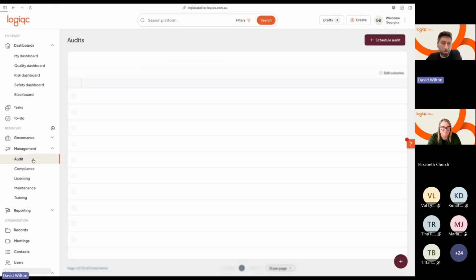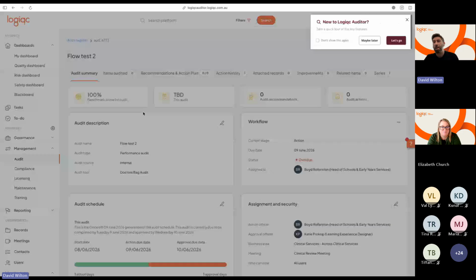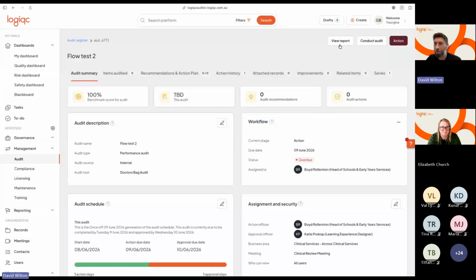and we go down to Management and Audits, and I'll just go into an audit at the moment, you'll see this new interface. You'll also see this bit of a tour that you'll get as well, which Katie, our learning experience designer, has put together. It'll walk you through everything quite well in terms of how this actually works. So there's some great information there, but I'm going to skip that for the moment.